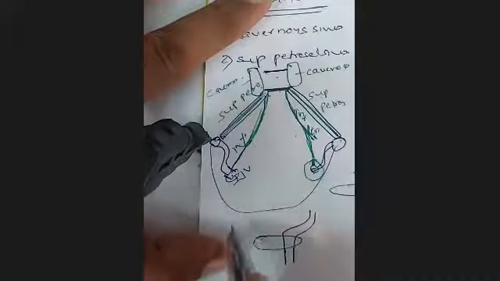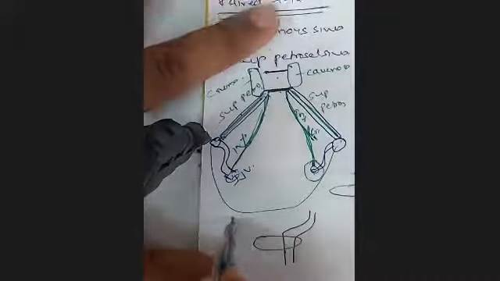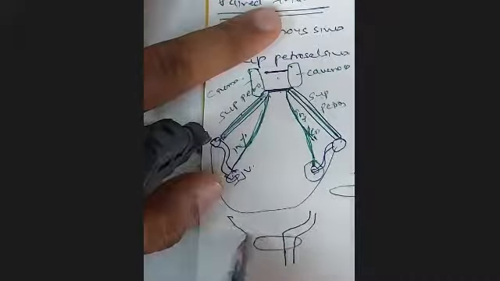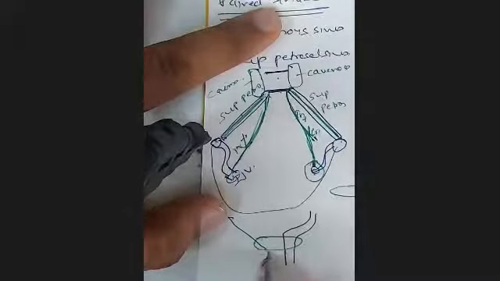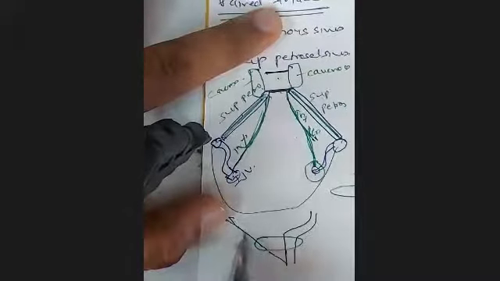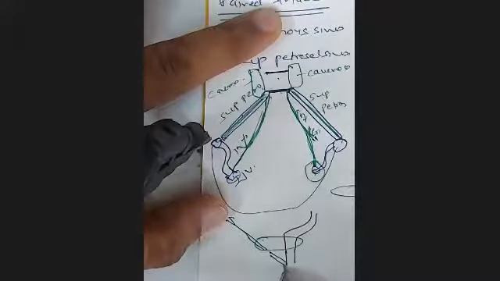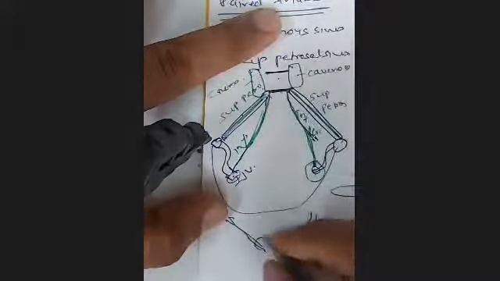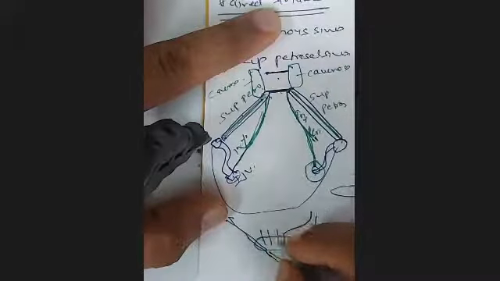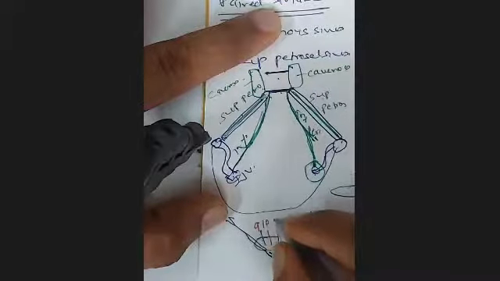The inferior petrosal sinus, which is coming from the cavernous sinus, also passes through the jugular foramen, and just lower down it unites and drains into the internal jugular. In between are cranial nerves number 9, 10, and 11.